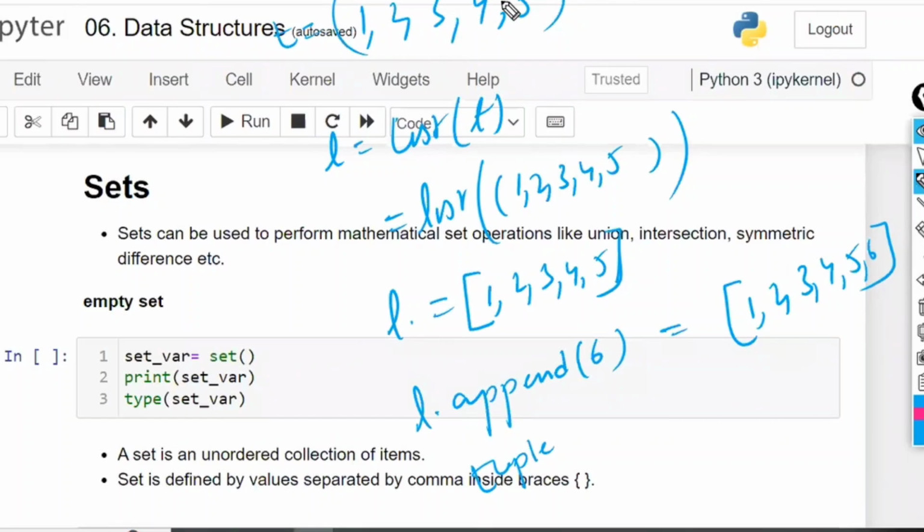Sir, if it is a new object, then why write like this? Sir, directly I can write 1, 2, 3, 4, 5, 6. Simple. Why do all these things? Since you have only 5 values, this is very simple. For example, if 400 values are there, can you type all the 400 values? At that time you have to convert to list and append. In this example only 5 values are there, so directly you are writing like this. It is possible, but when more values are there, you need conversion.